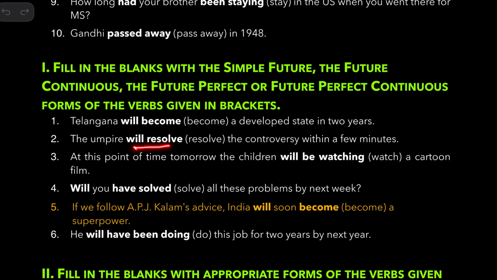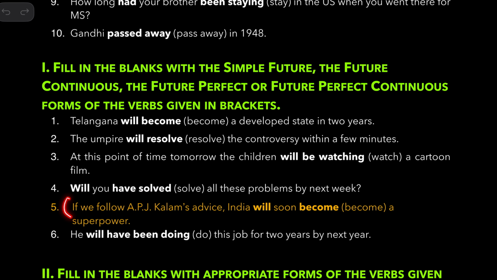The umpire will resolve the controversy within a few minutes. At this point of time tomorrow, this is a hint actually, the children will be watching a cartoon film. So there is a hint that you should use future continuous. Will you have solved all these problems by next week? So by next week is a hint that you should use future perfect.